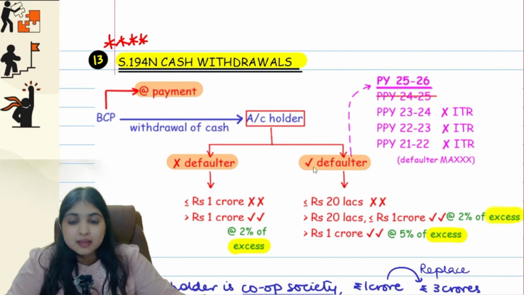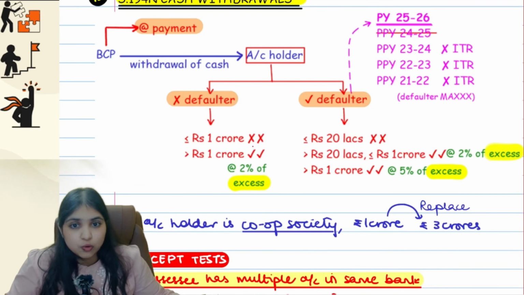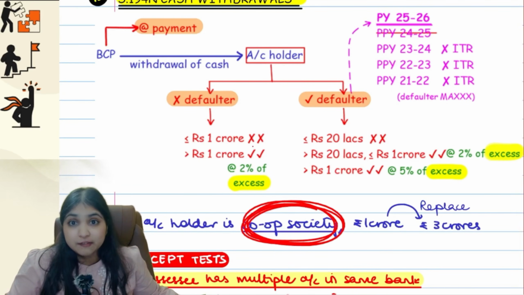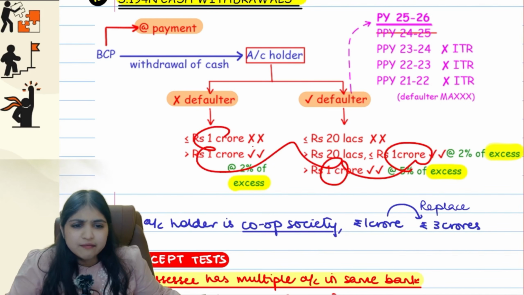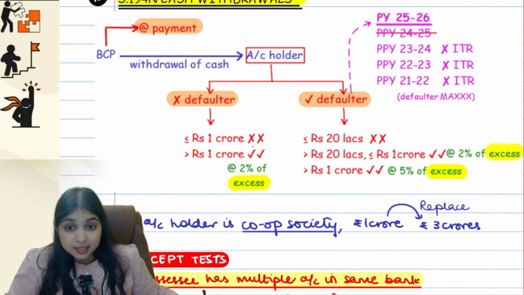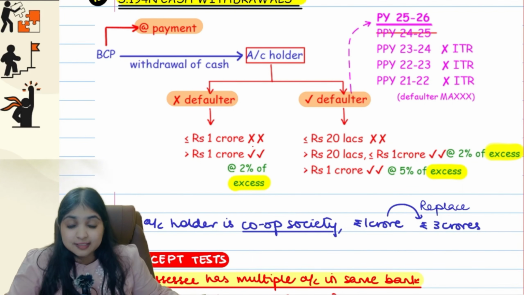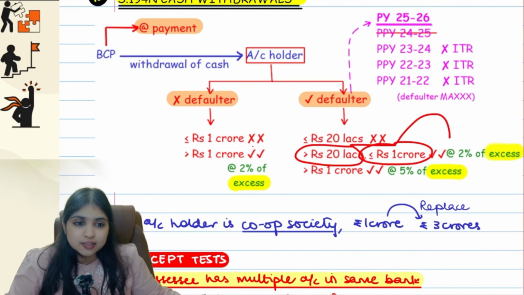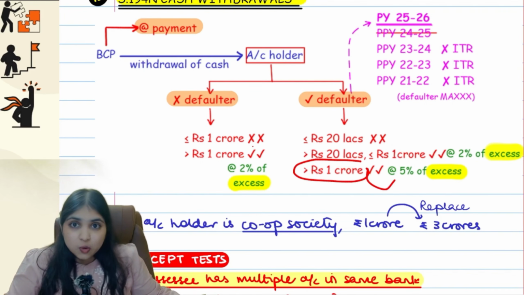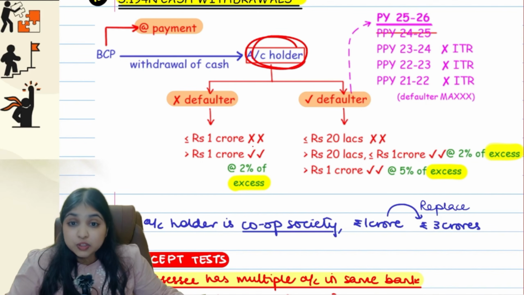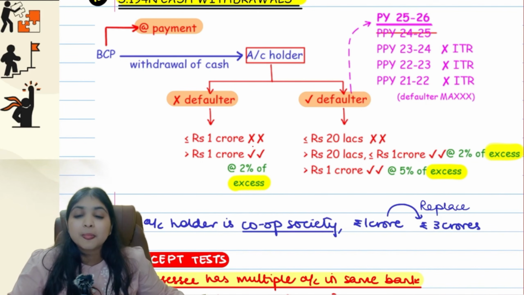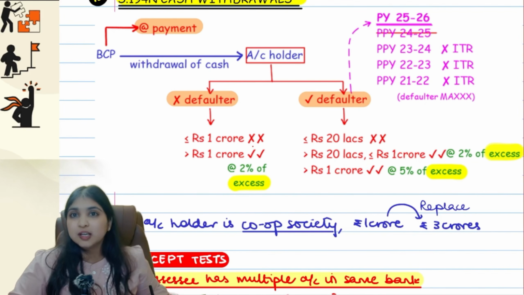Okay, then listen. The person who is withdrawing cash, this account holder, if this person happens to be a cooperative society, then wherever you have 1 crore limit, instead you will write 3 crore, which means if the person who is withdrawing cash is a cooperative society, up to 3 crore, no TDS. More than 3 crore, 2% of the excess. Up to 20 lakhs, no TDS. More than 20 lakhs, up to 3 crores, 2% of the excess. More than 3 crores, 5% of the excess. Understanding? So the person who is withdrawing cash happens to be a cooperative society, then wherever you have the 1 crore number in all those places, instead of 1 crore, you will write 3 crores.